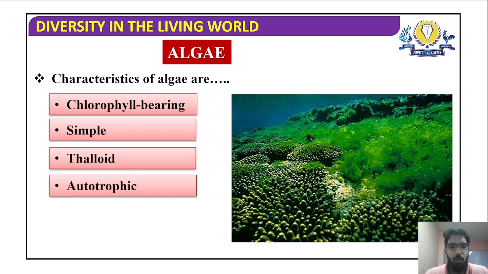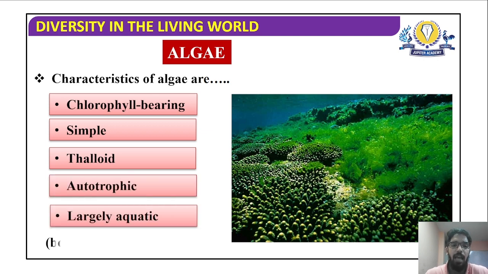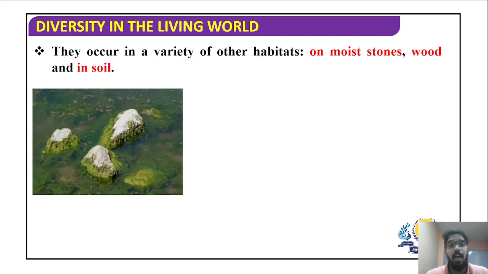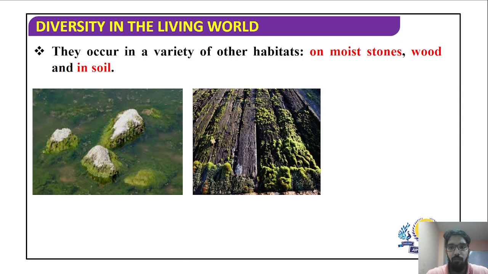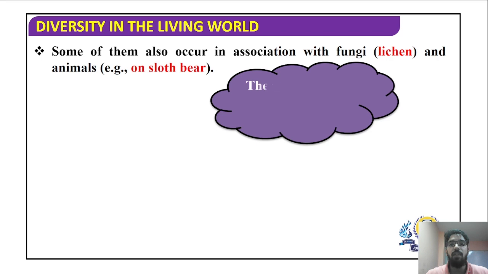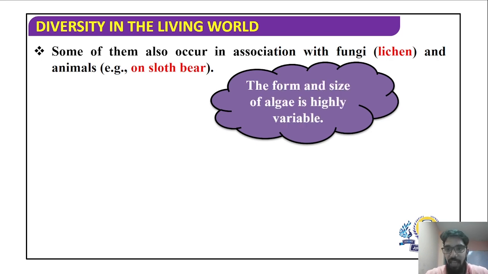Besides this, they are also autotrophic because of the presence of chlorophyll, and they are largely aquatic, meaning they are seen in water bodies. Those water bodies can either be freshwater or marine. They also occur in other habitats, such as on moist stones, on wood, and even in soil. Some of them also occur in symbiotic association with fungi in the form of lichen, and even on animals, for example on the fur coat of sloth.